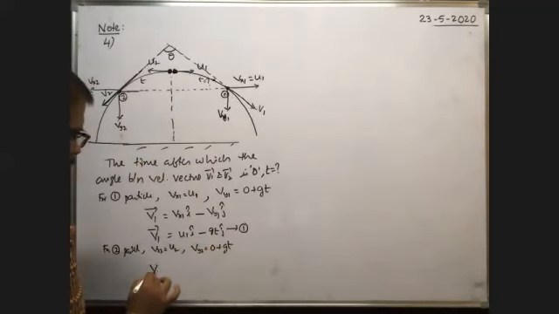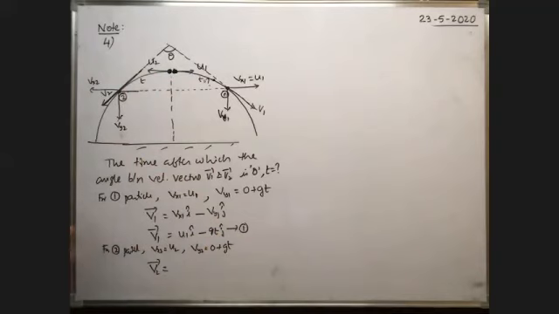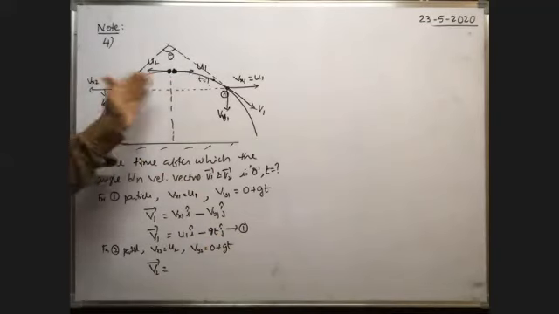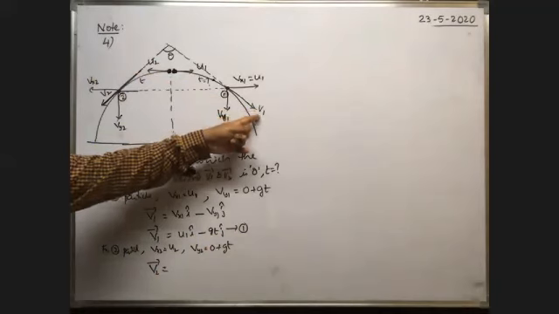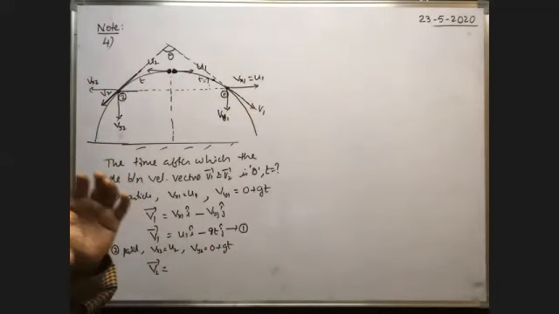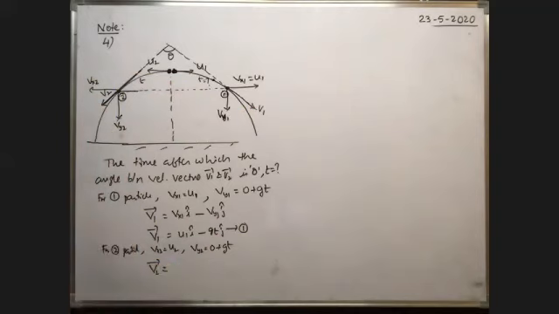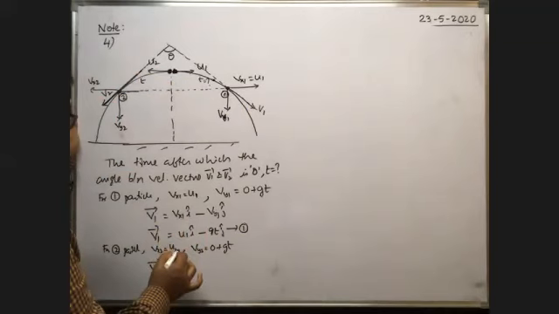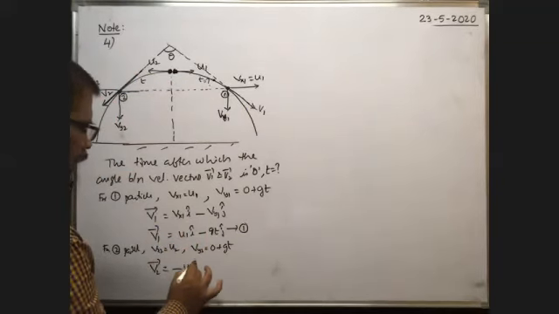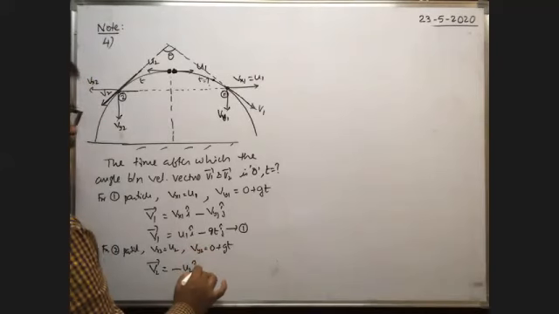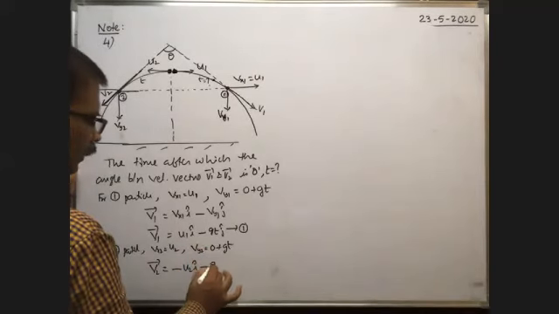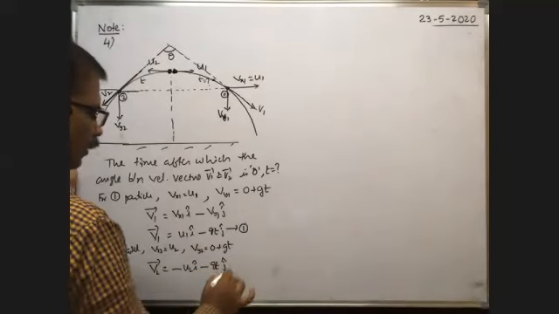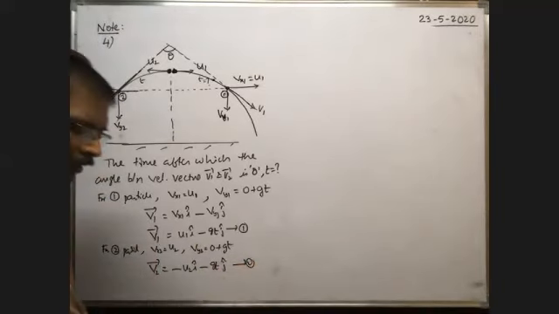Therefore, the velocity of the second particle after t seconds in vector form is, because we have to find the angle between v1 and v2, the angle between this velocity vector and this velocity vector, those two velocities must be written in vector form. The first one we have already written. What about the second one? You tell me, how can we write v2 bar? The x component is along the negative direction. That's why minus the x component of velocity of the second particle, u2 into i cap. Next, the y component is along the negative direction. So minus the y component of velocity, gt, along the y direction, means j cap. This is the velocity vector of the second particle after t seconds.